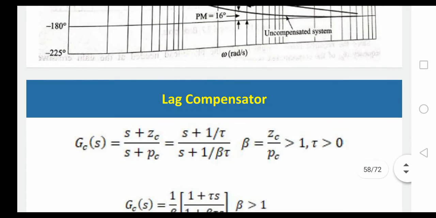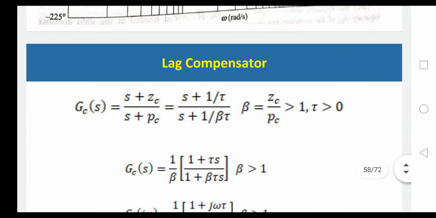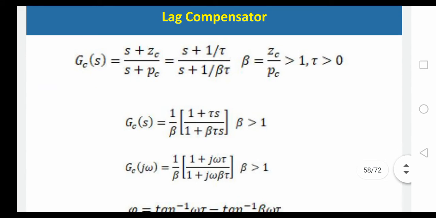Now we need to discuss the lag compensator. Again GC of S equals S plus ZC by S plus PC, with beta equal to ZC by PC.